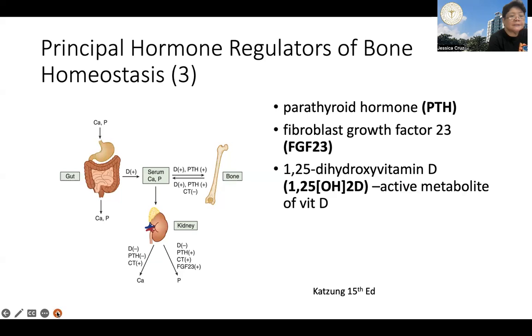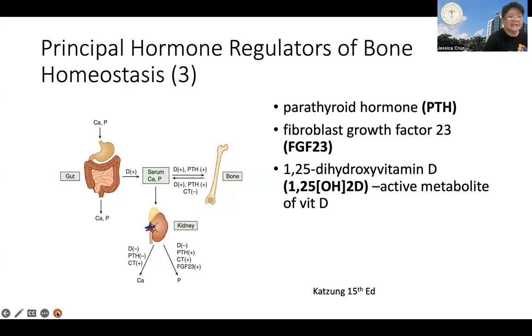Now, parathyroid hormone and calcitriol increase the outflow, or the transfer, of calcium and phosphorus from bone depots into the serum, and thereby stimulate bone formation. Calcitriol also increases calcium and phosphate absorption from the gut.